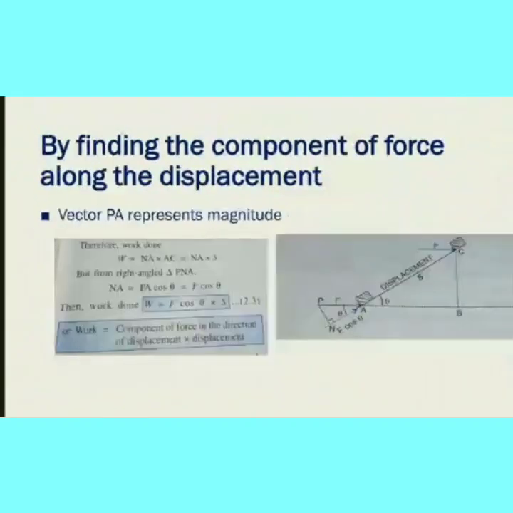So next one, by finding the component of force along the displacement. Last slide we have seen the value of displacement S in the force direction. Now we are going to find component of force F value along the displacement side. Along the displacement means in the direction of displacement. So vector PA represents magnitude and the direction of force.